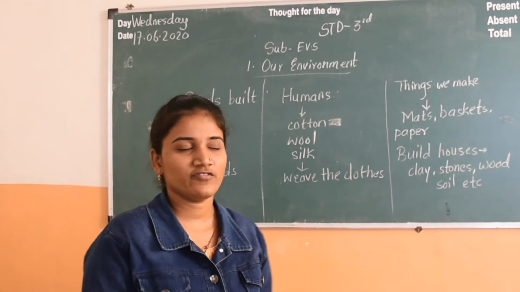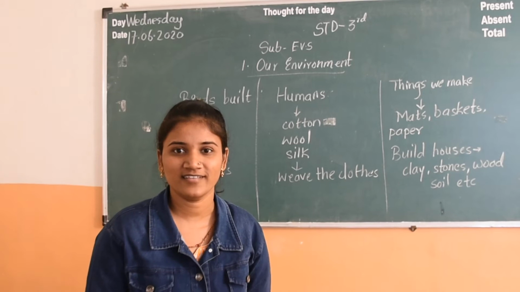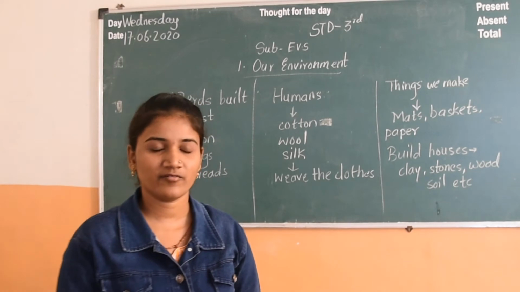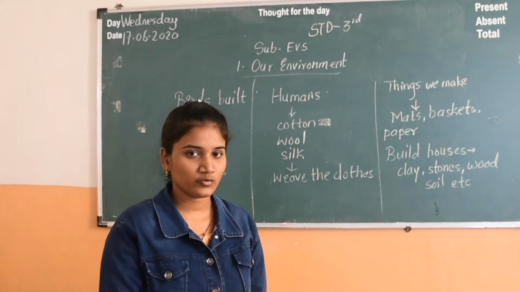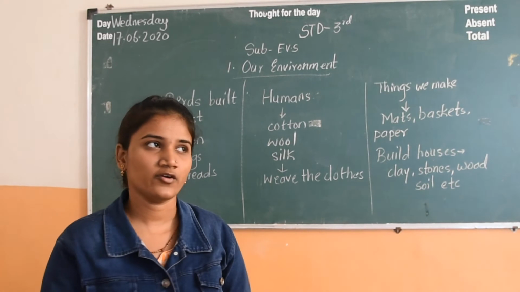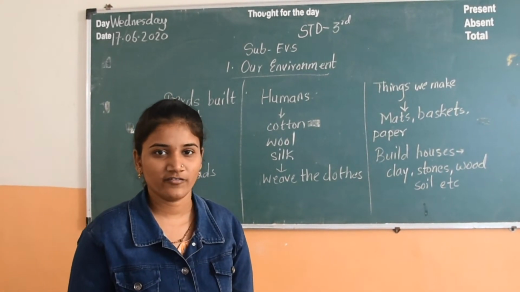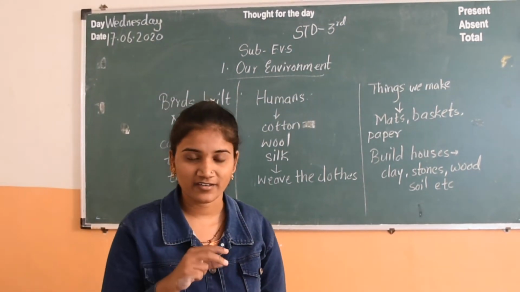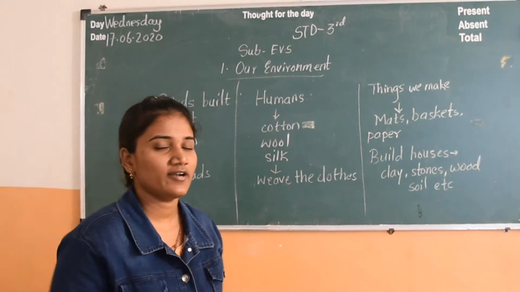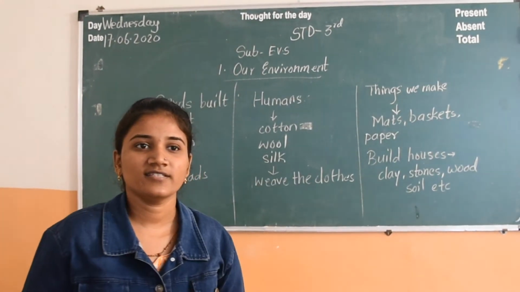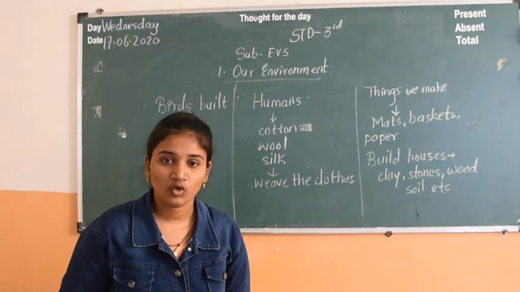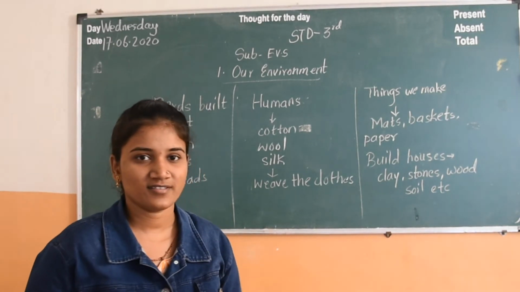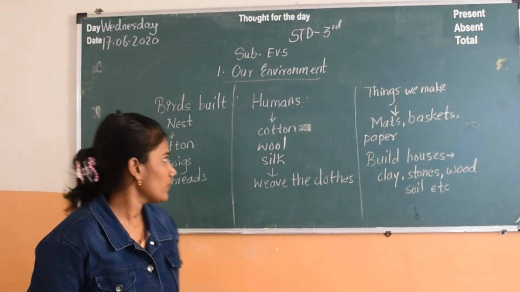Okay kids, just now we saw about the living things and non-living things which are present in our surrounding, in our environment. So we have divided into living things and non-living things. Living things can grow, can give birth, can eat, can survive anywhere. That is called a living thing. And non-living things can't eat, can't grow, can't survive, and don't give babies. These are all non-living things.